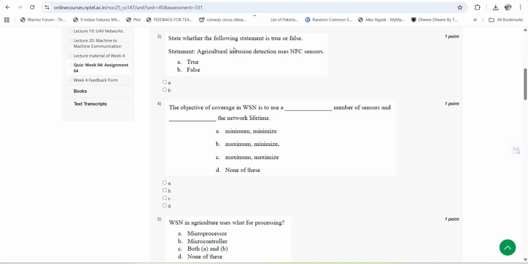Third question is, state whether the following statement is true or false. Agricultural intrusion detection uses NFC sensors. So the answer is B, that is false.